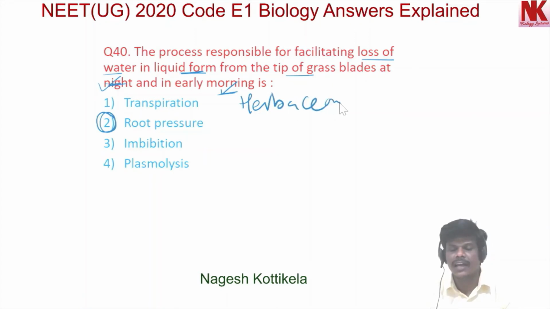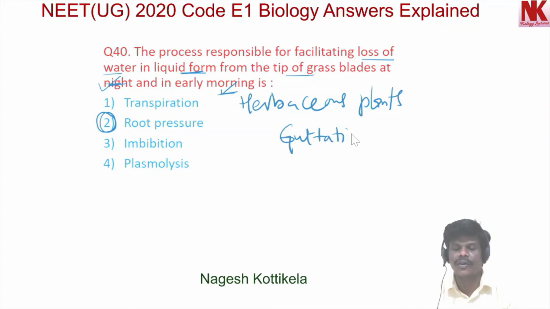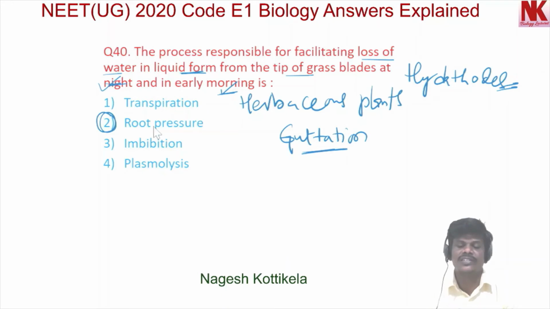In herbaceous plants this process is seen, and this process is called guttation. So water is lost in the form of droplets through margins of the leaves. Those pores present in the margins of the leaves through which the water is lost are called hydatodes. This phenomenon is guttation, and this is the effect of root pressure. So the second option is the right option.